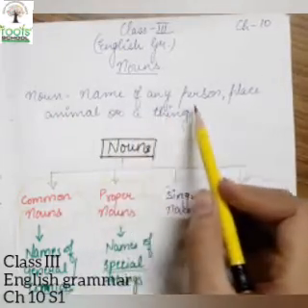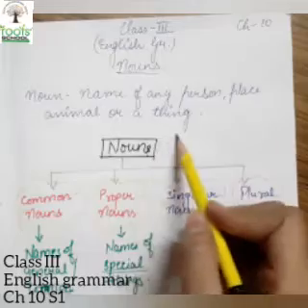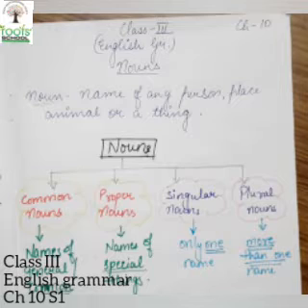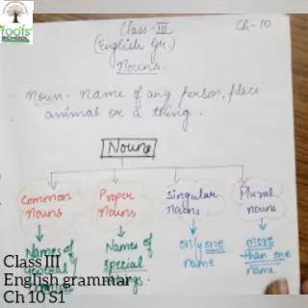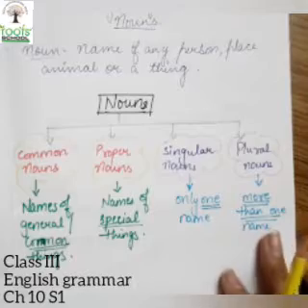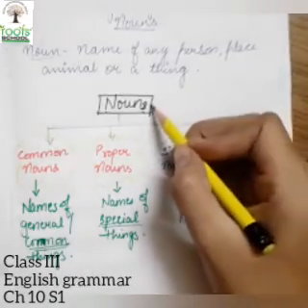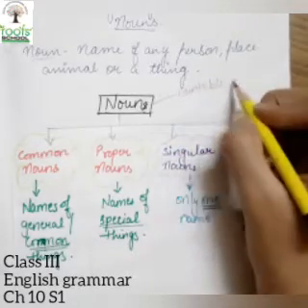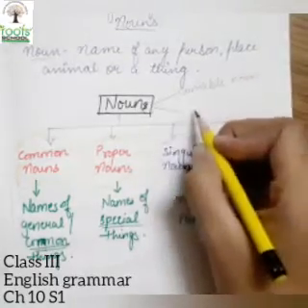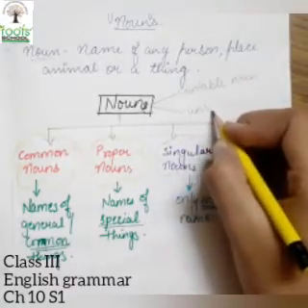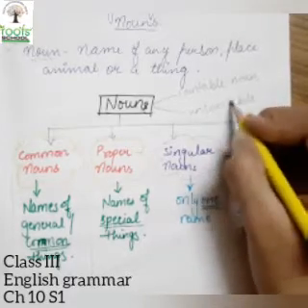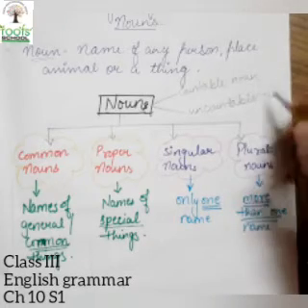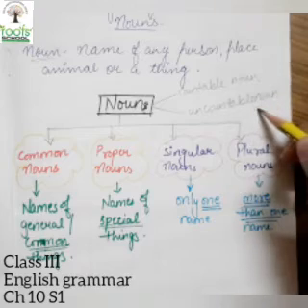The name of any person, place, animal or a thing can be named as a noun. Okay. Now we know the definition of noun, we know the concept of noun. Let us study the different types of noun. What are the two types of noun we have studied before, children? We have studied about the countable noun as well as we have studied about the uncountable noun.